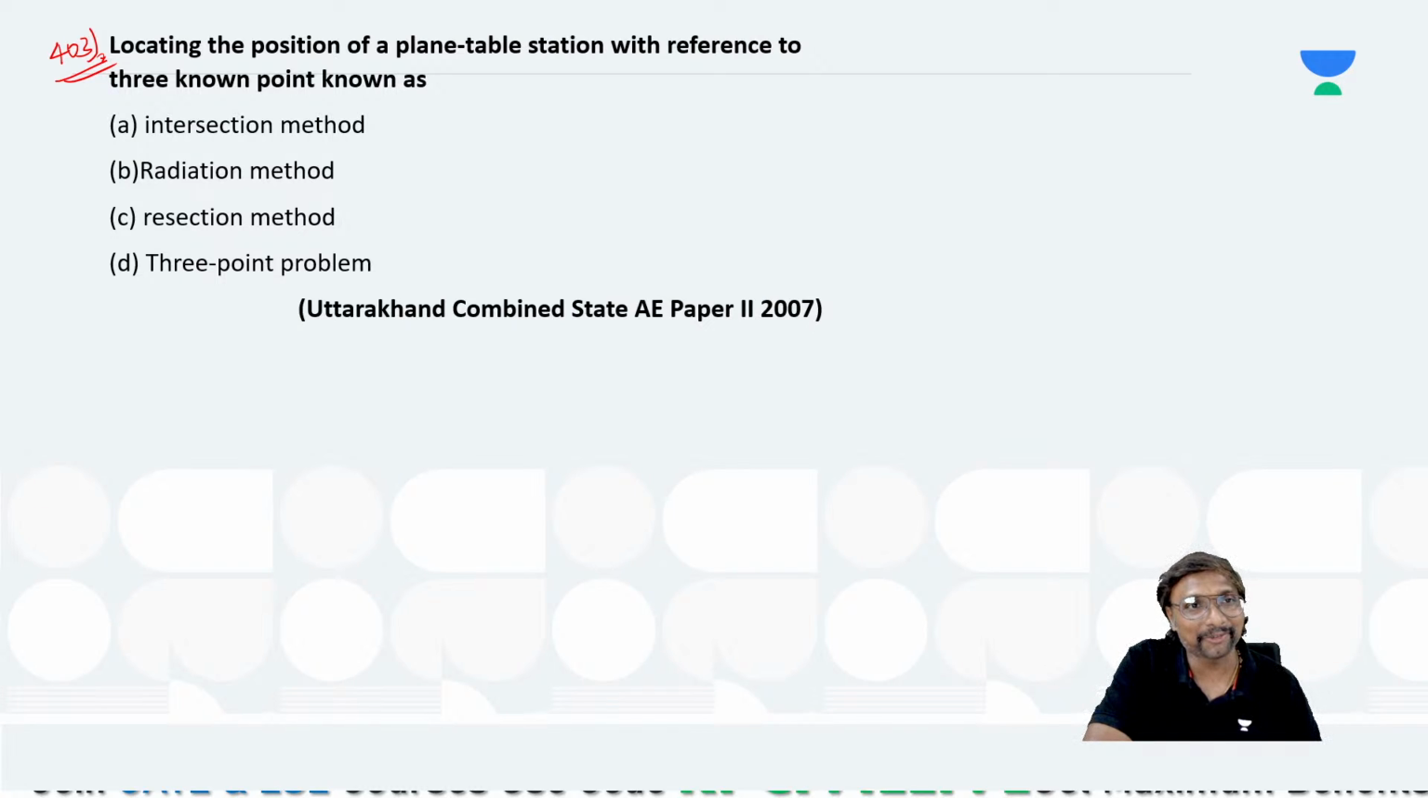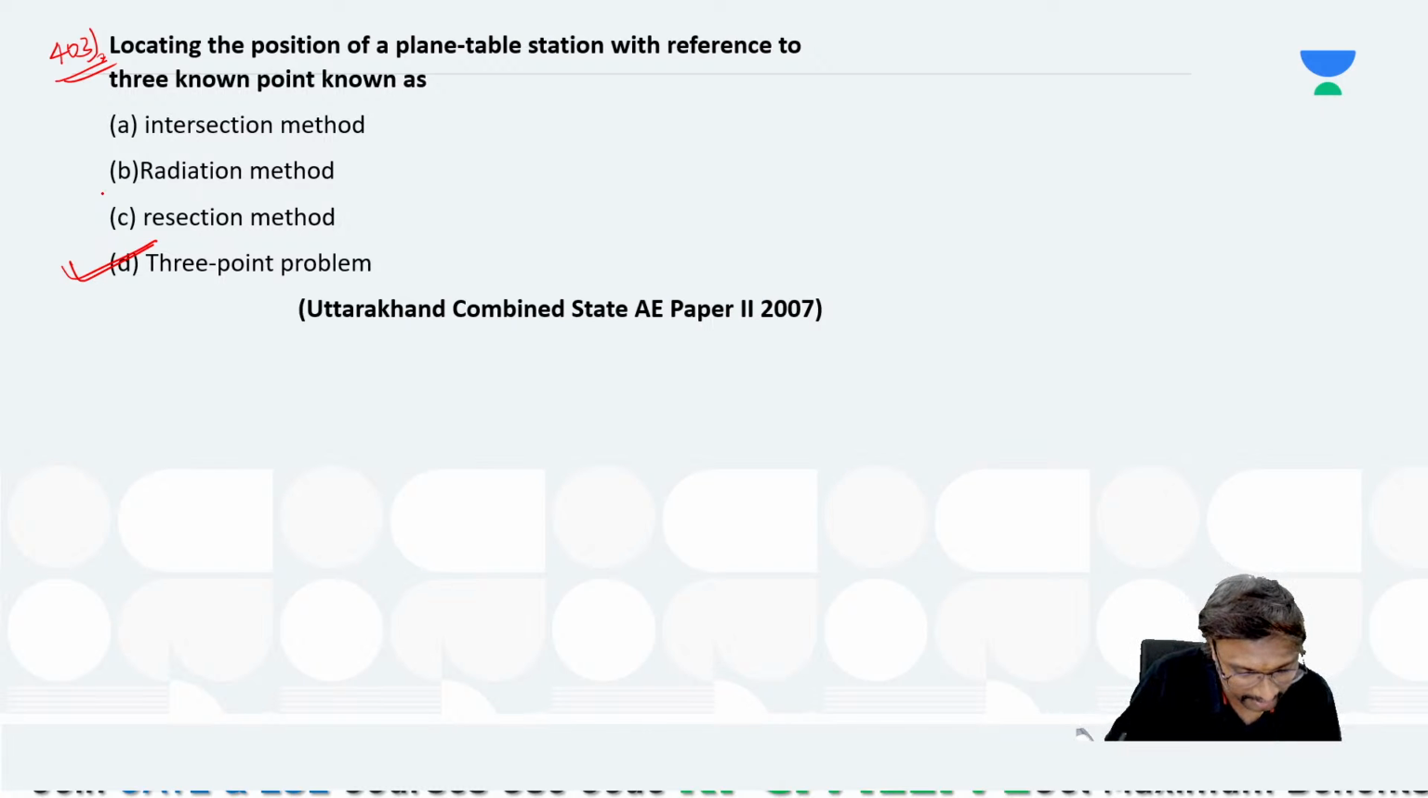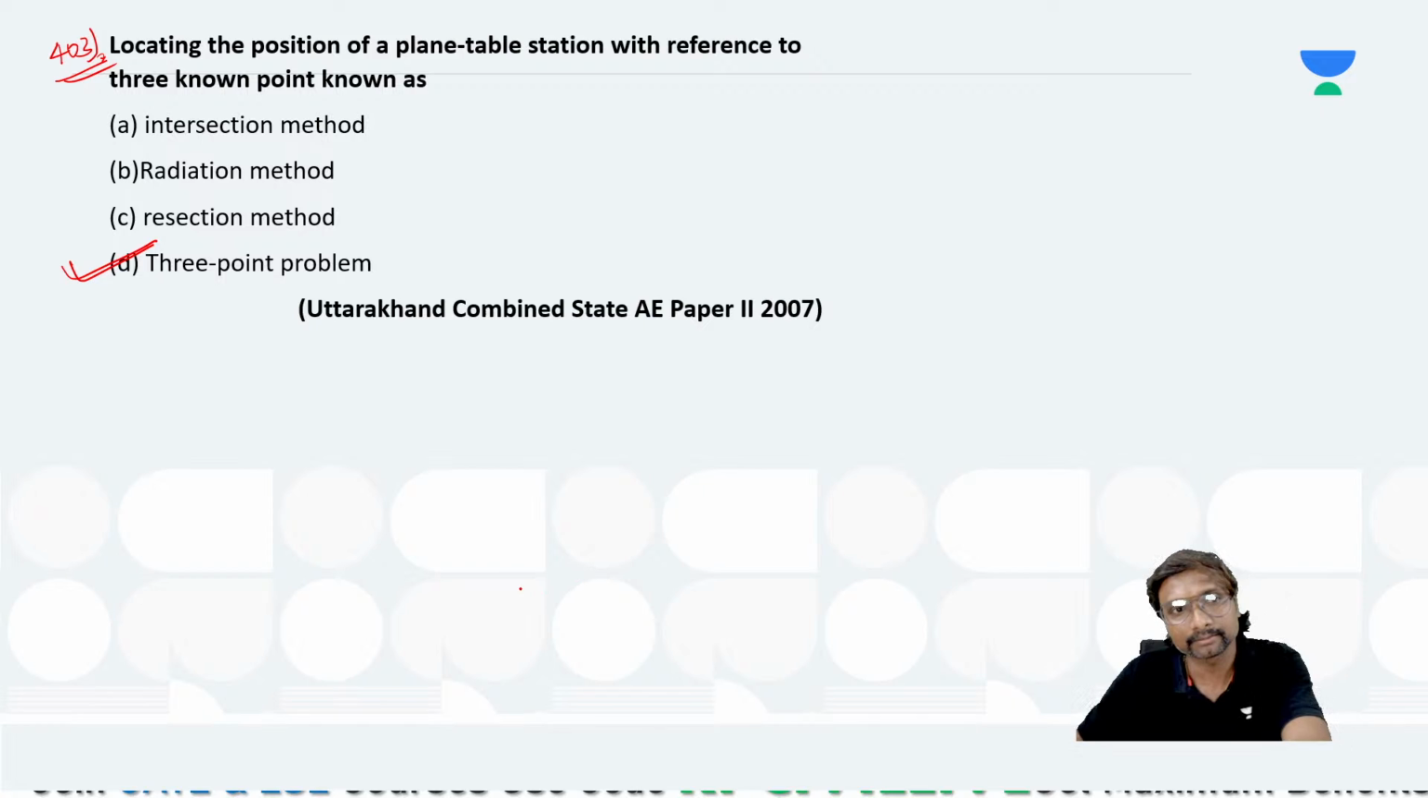Read the question carefully. Locating the position of a plane table station with reference to three known points. What is that method called? It is simply called the 3-point problem.